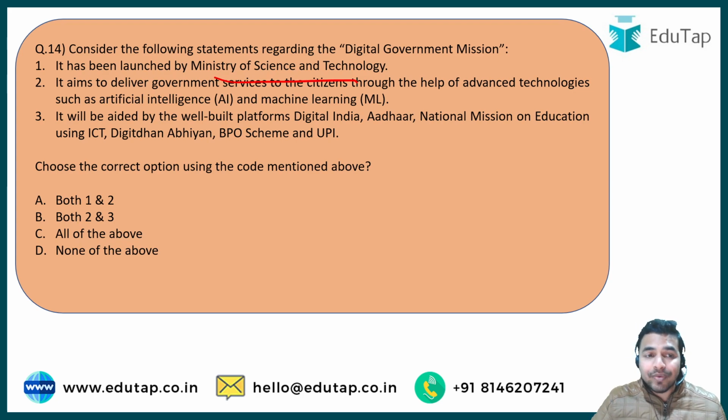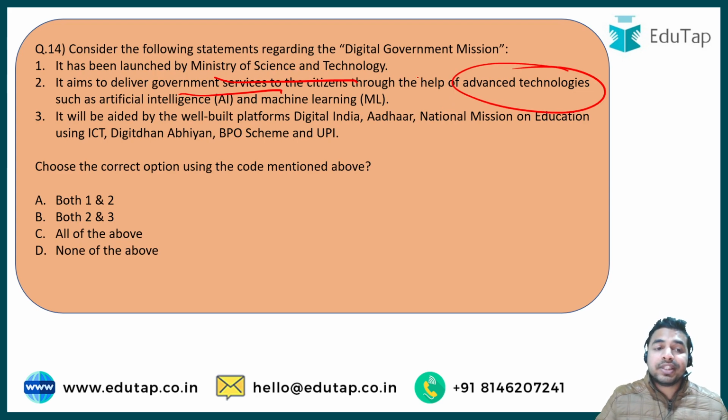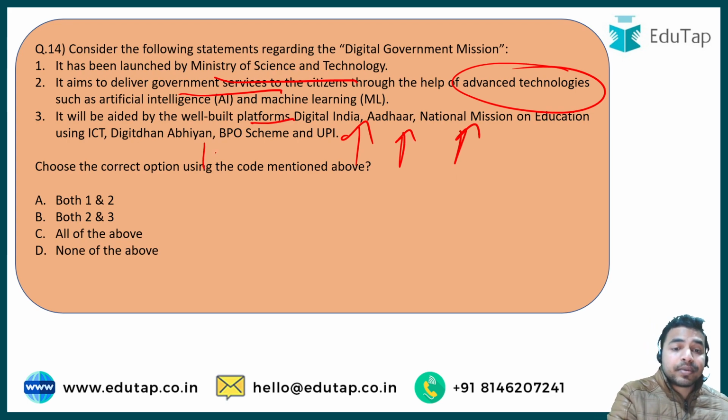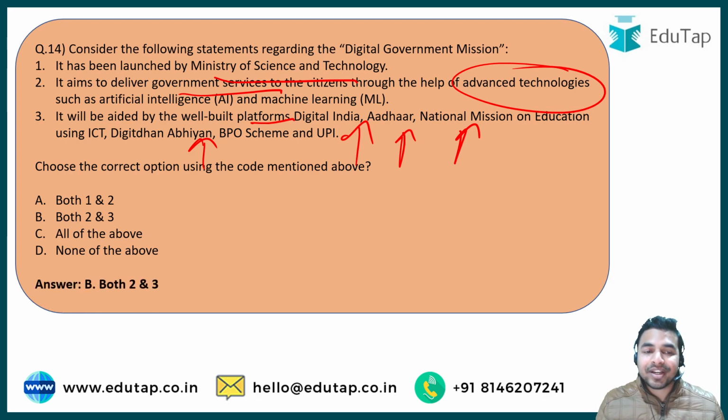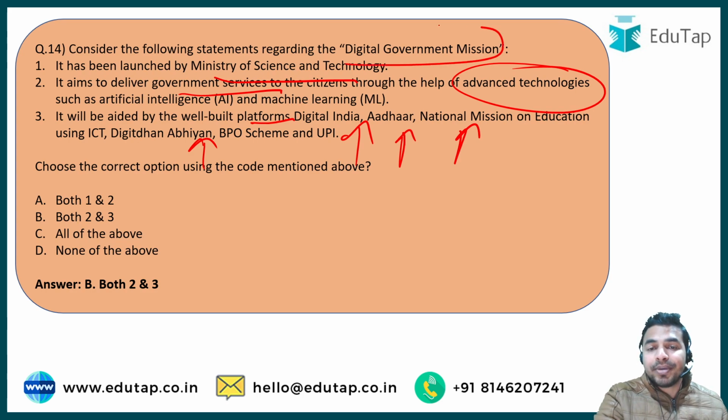It was launched to deliver government services to citizens through advanced technologies such as artificial intelligence and machine learning, and it will be aided by well-built platforms like Digital India, Aadhaar, National Mission on Education using ICT, Digit Dhan Abhiyan BPO scheme, and Unified Payment Interface. So what exactly is the right answer? The right answer is that both statements 2 and 3 are correct. Why so? Because statement 1, the ministry that launched this Digital Government Mission, is incorrect.